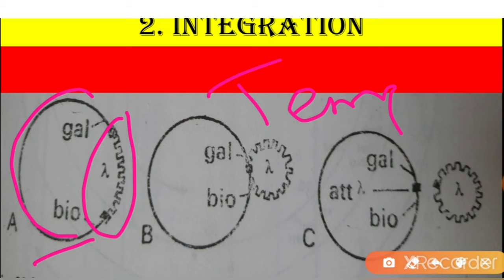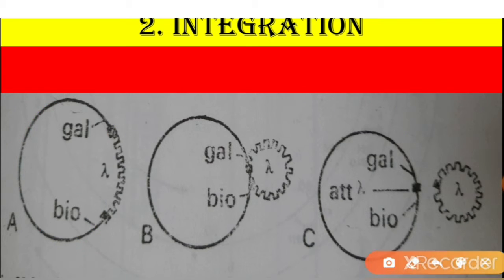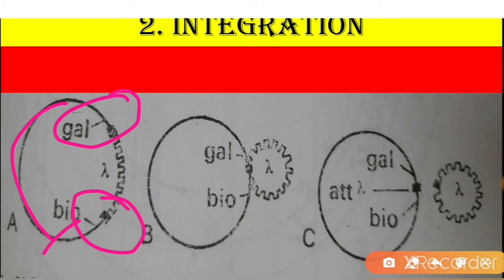In this first figure, the lambda phage genome is integrated into the E. coli chromosome between the gal and bio genes. This is the gal gene and here is the bio gene, and this is the host DNA. In between these two sites, the lambda phage DNA is inserted. And now the excision starts at the gal and bio sites.